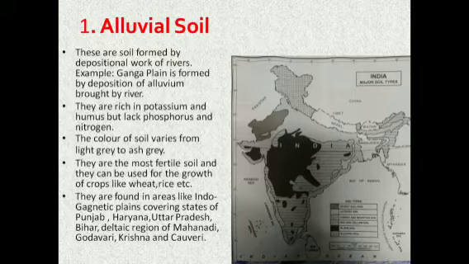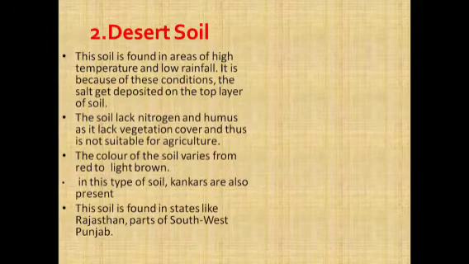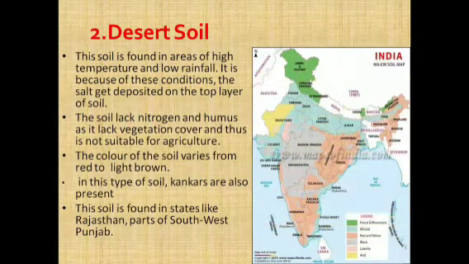Let's talk about the desert soil. This soil is found in areas of high temperature and low rainfall. Because of these conditions, salt gets deposited on the top layer of the soil. The soil lacks nitrogen and humus as it lacks vegetation cover and thus it is not suitable for agriculture.